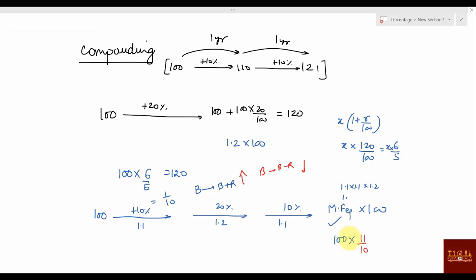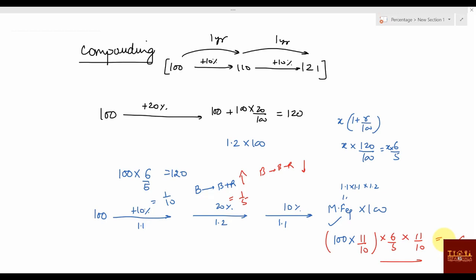You can check that it becomes 110. Now this is 110, and again you have to increase it by 20%. 20% is 1 by 5, so 5 becomes 5 plus 1, 6, or you can say into 6 by 5. Again a 10% increment means 11 by 10. So this will be your total value.